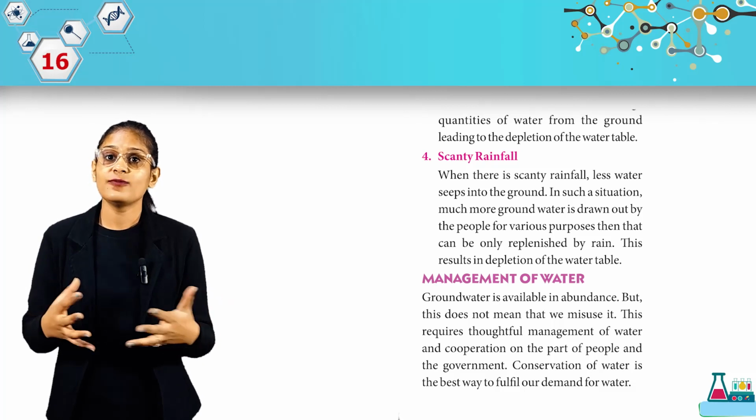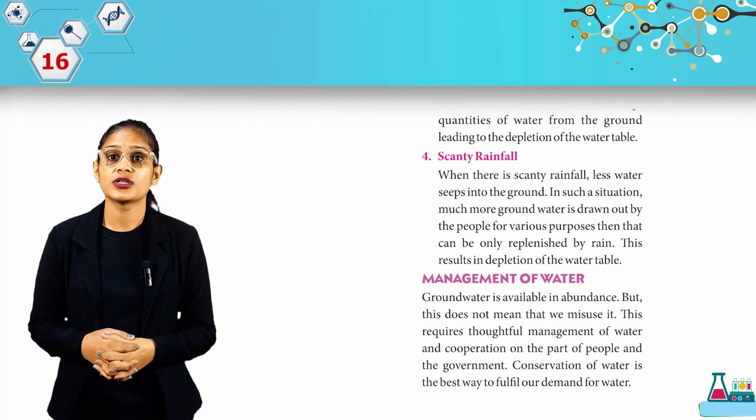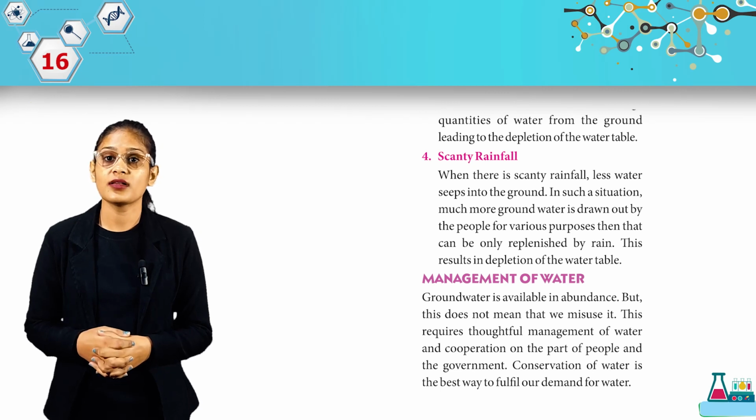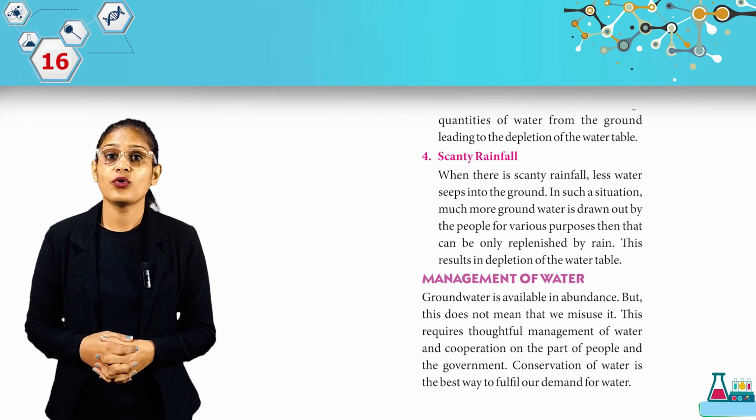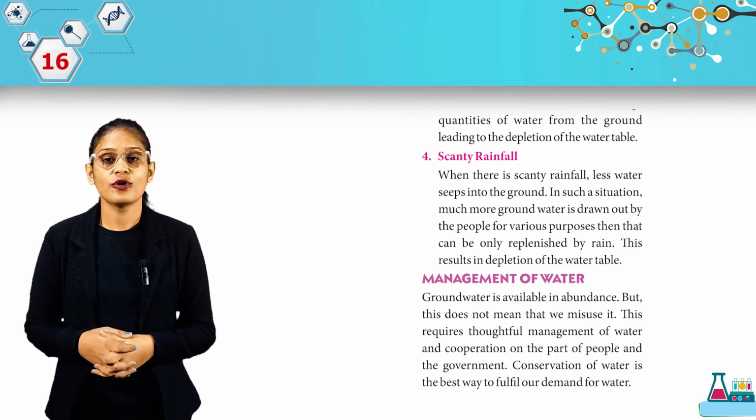When there is scanty rainfall, less water seeps into the ground. In such a situation, much more groundwater is drawn out by the people for various purposes than can be replenished by rain. This results in depletion of the water table.